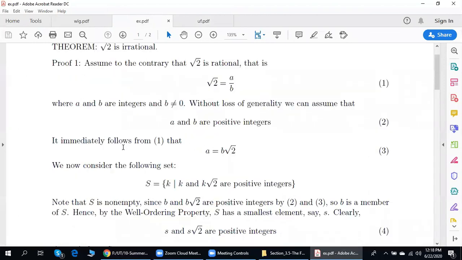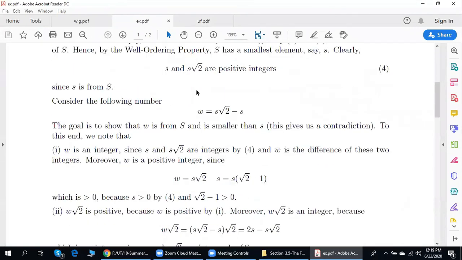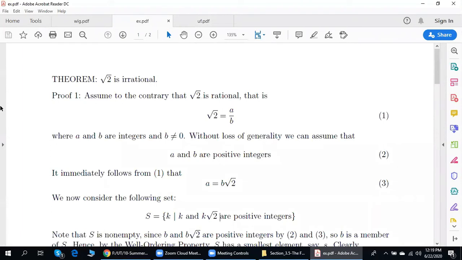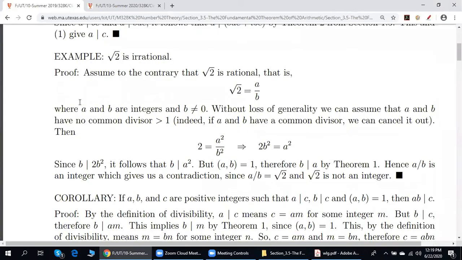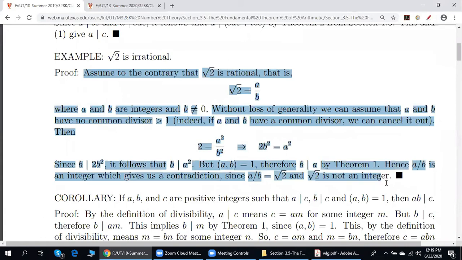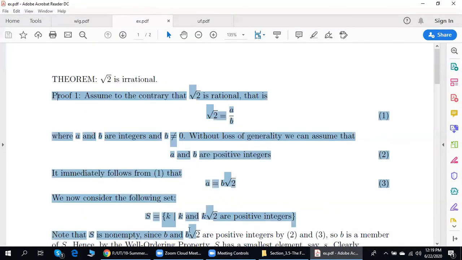We used the well-ordering property, and the proof was not short at all. However, we can prove that square root of 2 is irrational much shorter. Please take a look at this. We just see this proof is significantly shorter than this proof.